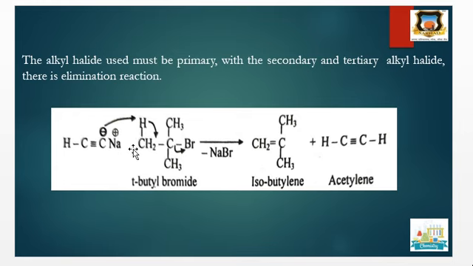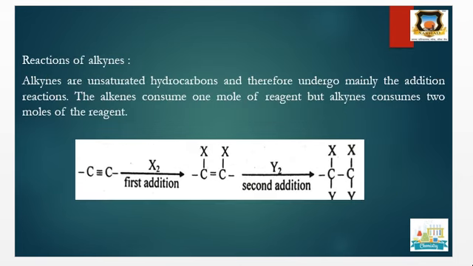Then there is shifting of electrons between this carbon and carbon, and the bromine is eliminated as NaBr, and we get acetylene. Here an elimination reaction takes place. Therefore, we have to use primary alkyl halide instead of secondary and tertiary alkyl halide, because secondary and tertiary alkyl halides give elimination reaction with sodium acetylide.